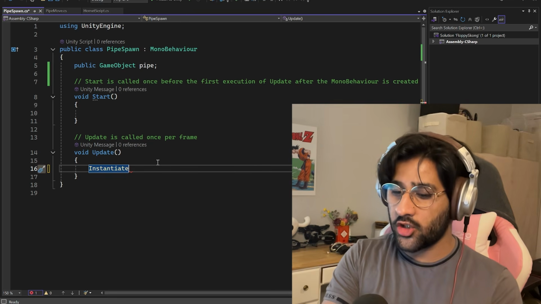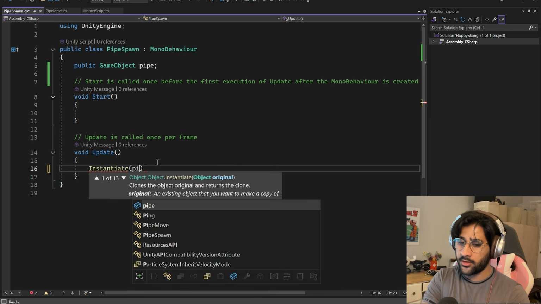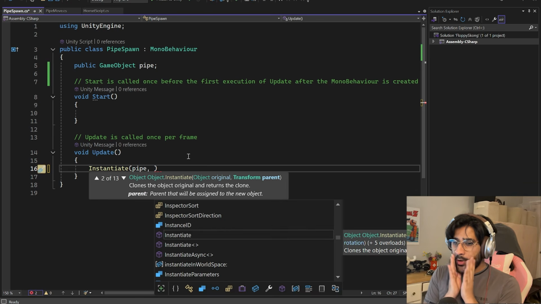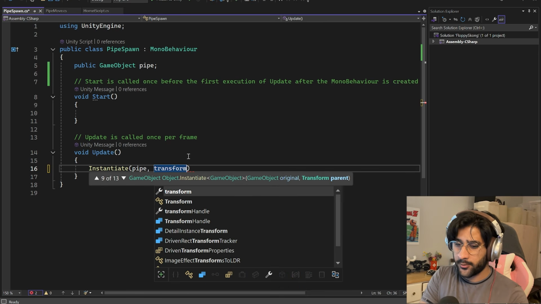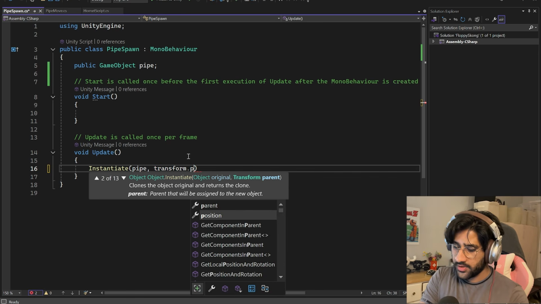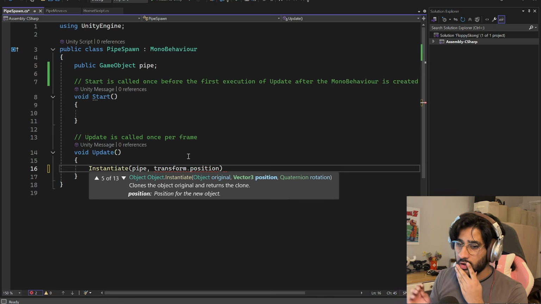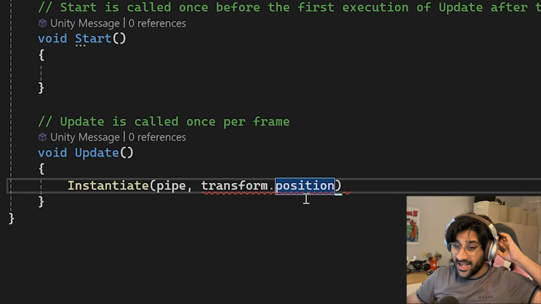So we're gonna instantiate some stuff. Our stuff being the pipe object that we made. So we want to instantiate this pipe. Basically means spawn in this pipe. Now we need a position for it, and oh, I bumped my mic. For that we can use transform.position. Remember we used this earlier. We can just use this to get the position of the pipe. So basically what that'll do is it'll make it spawn on top of the spawner that we placed right outside the screen, I'm hoping.